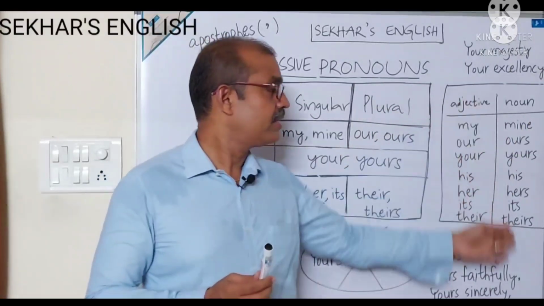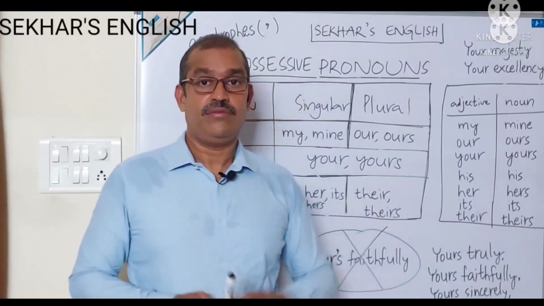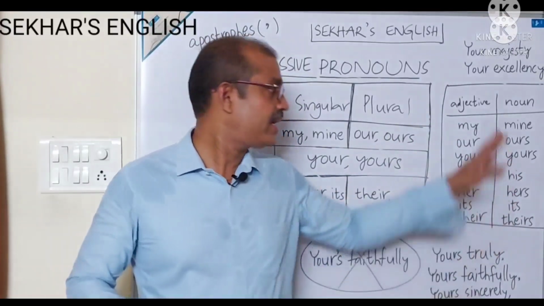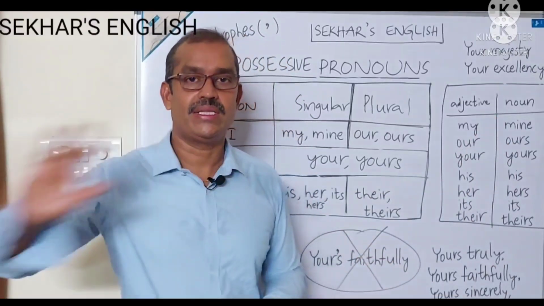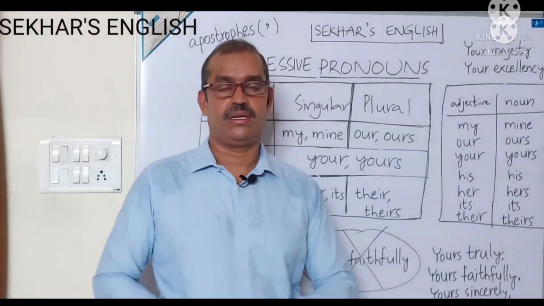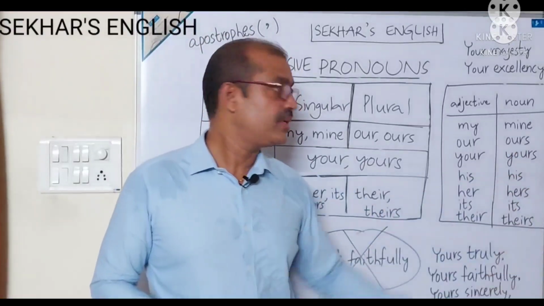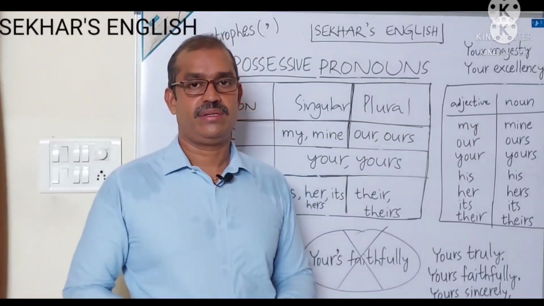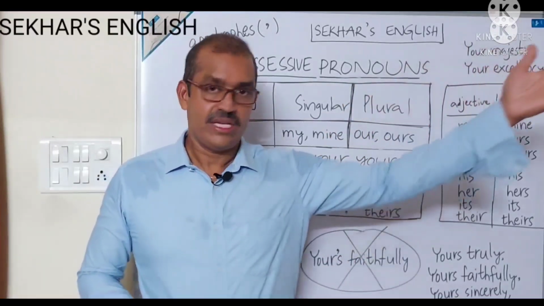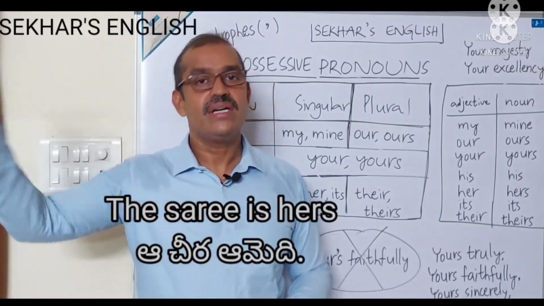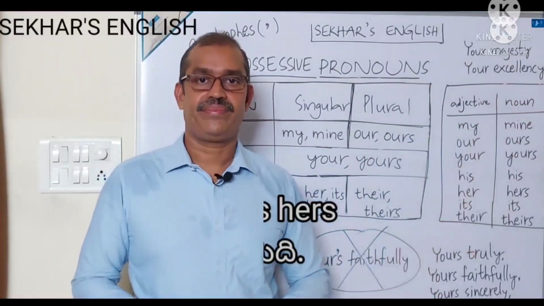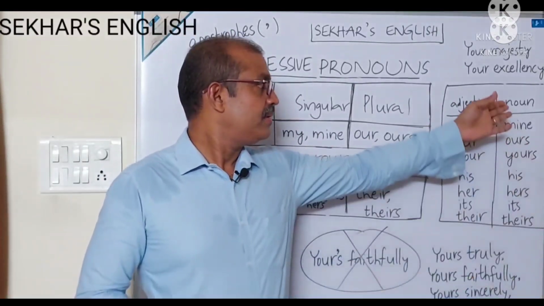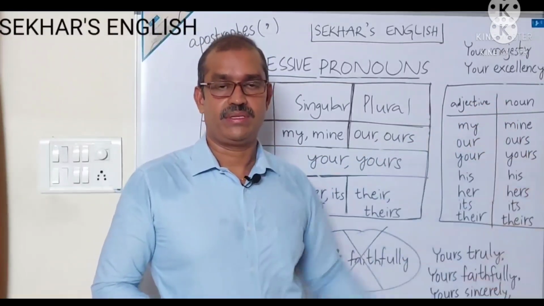Let us see these possessive words which behave like nouns. These words come alone. They can come independently. There is no other word along with these possessive pronouns. Let us see. This is mine. That is theirs. That is yours. The building over there is yours. The saree is hers. The chain is its. This is his. Like that we can use possessive pronouns.